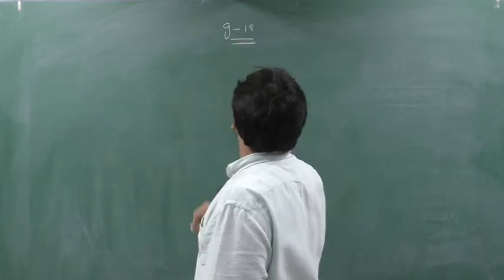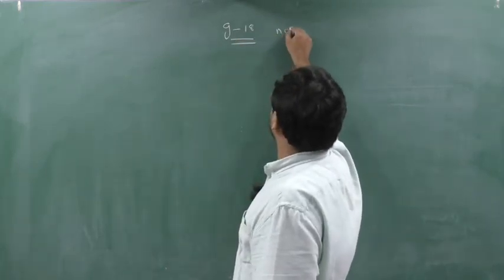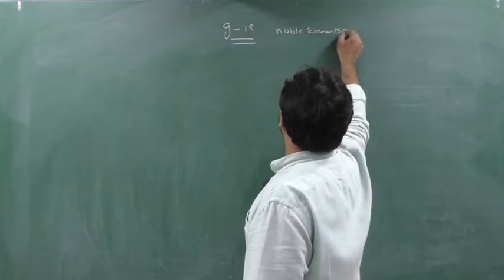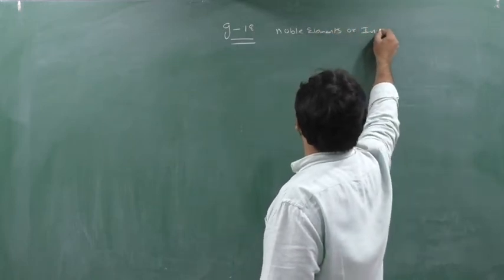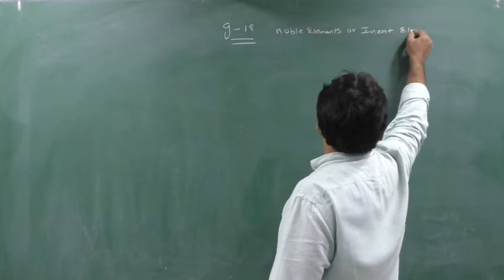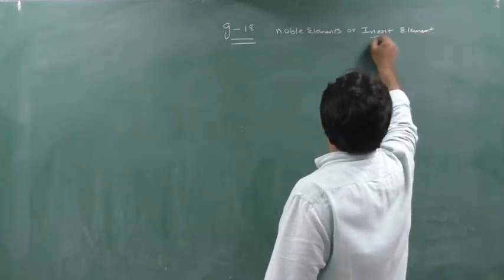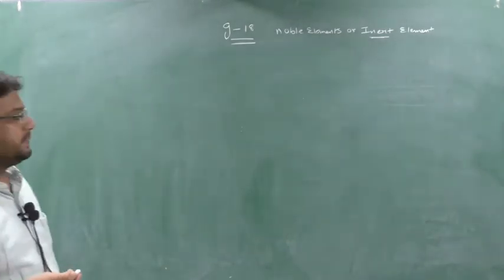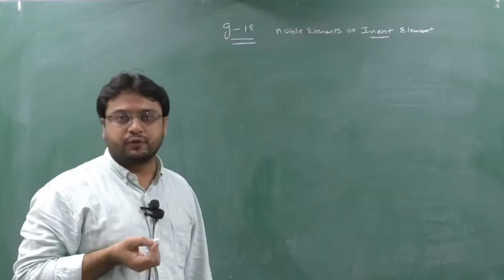Group number 18 elements are known as noble elements, or you can say inert elements. Inert means, as the name indicates, non-reactable. Such kind of elements are known as inert elements. First we will see which are the elements of group number 18.